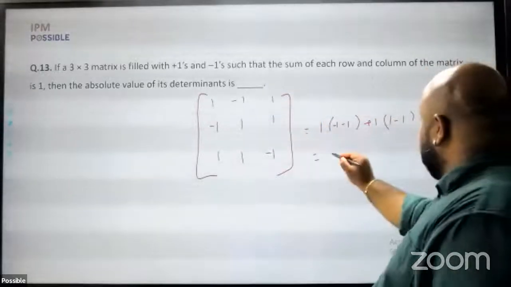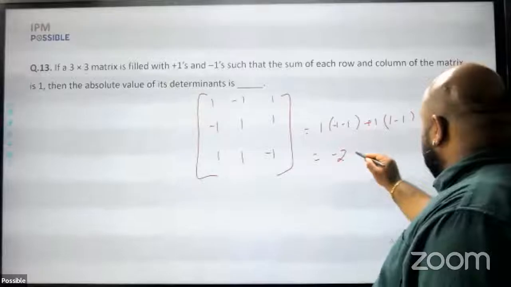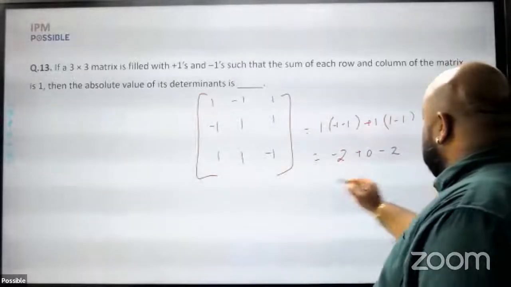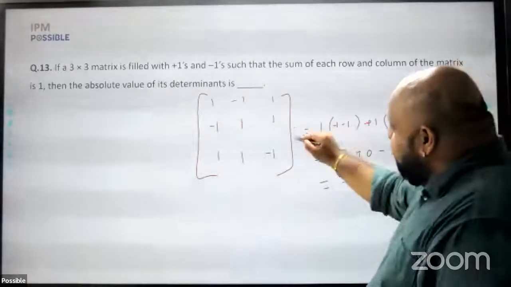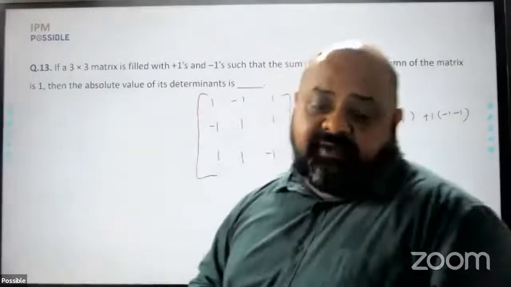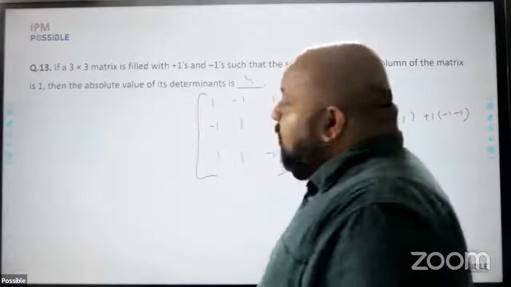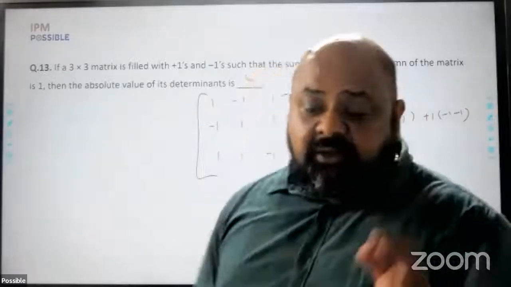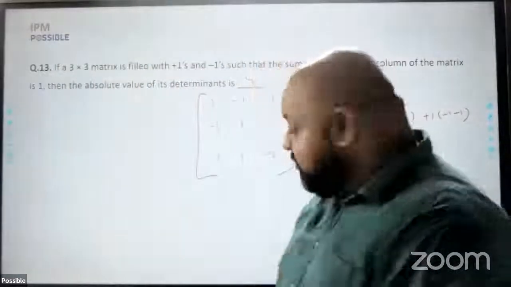So this becomes minus 2 plus 0 minus 2 and therefore minus 4. So the determinant of the matrix is minus 4. We have to find the absolute value of it and therefore the answer becomes 4. Basic knowledge of matrices will help you solve this question as well.